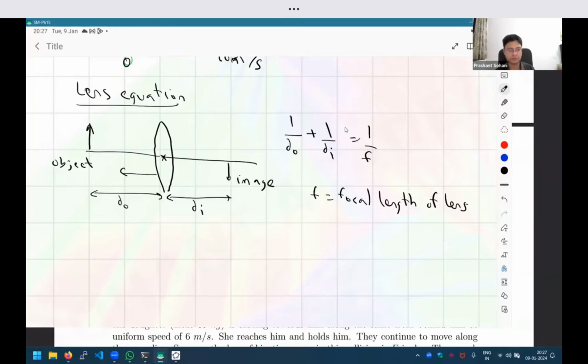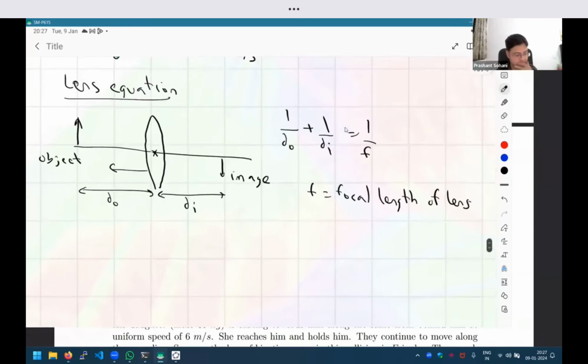Okay, so this is called the lens equation. And you know why I like this equation a lot? Because see, DO and DI in this equation, just for my liking, I wrote this to the left and this to the right. Anybody else could come and write the equation in reverse. Somebody could say 1 upon DI plus 1 upon DO is 1 upon F. It's the same formula, right? Changing the order of the terms will not change the value.